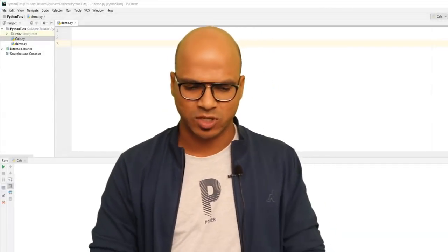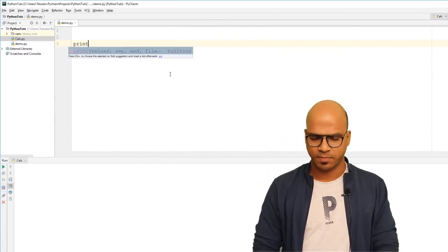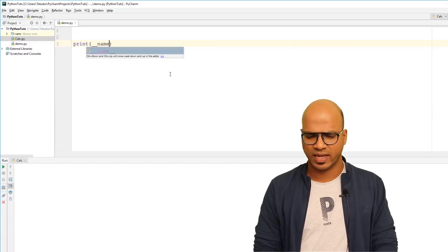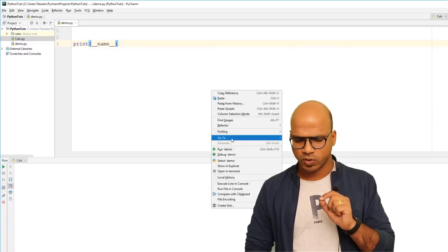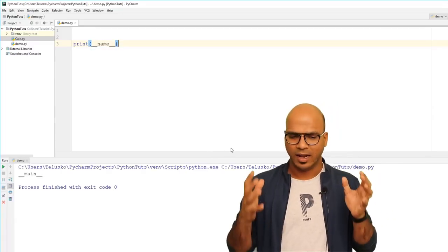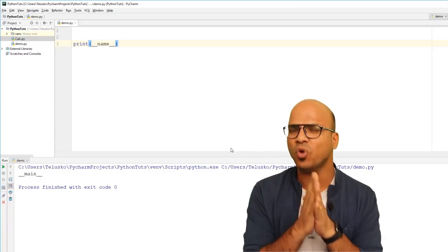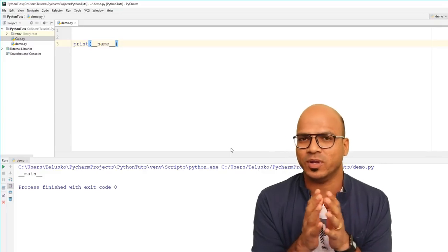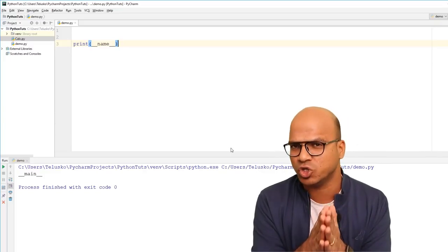Now, what is __name__? Let's say if I go back here and print the __name__ variable. We can directly use double underscore and say __name__. The moment you run this code, you can see we get __main__. Now, what is main? If you are coming from a C, C++ or Java background, we know that main is a starting point of execution.